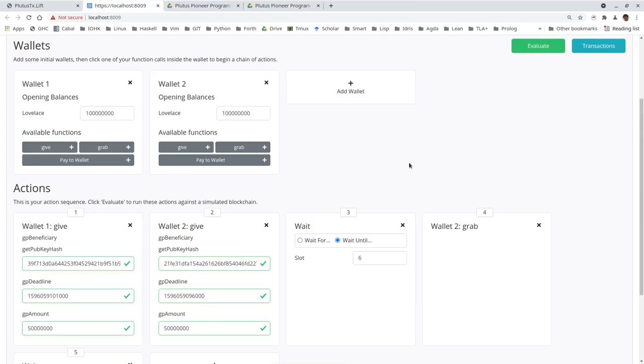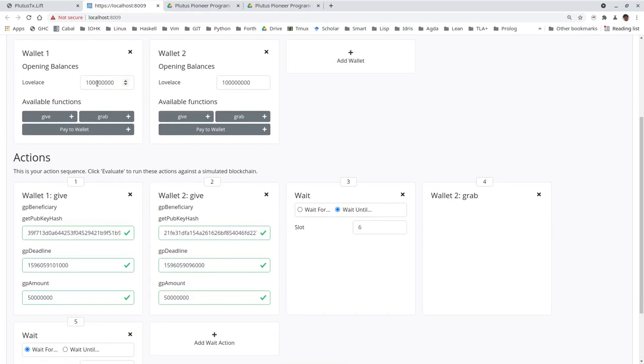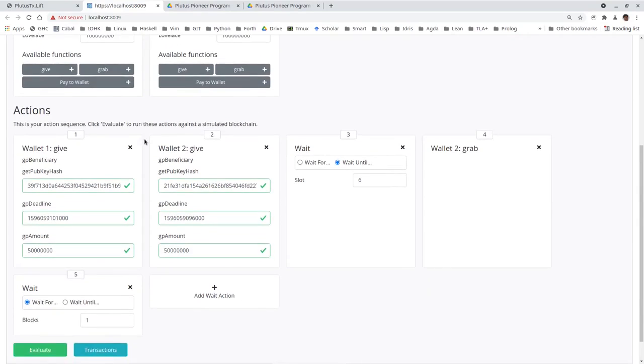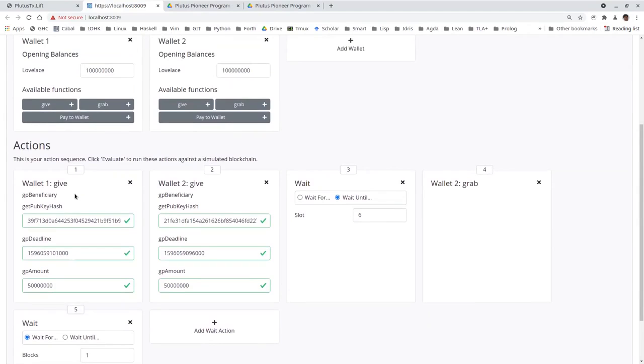To try this out in the playground to see the expected behavior, I copied my solution in the editor and compiled. And I only need two wallets with the initial 100 ADA. And I start by doing two gives, one from wallet 1, one from wallet 2 in the same slot. So the beneficiary of wallet 1's gift is wallet 2, and the beneficiary of wallet 2's gift is wallet 1. The deadline of the first gift is slot 10. The deadline of the second gift is slot 5.